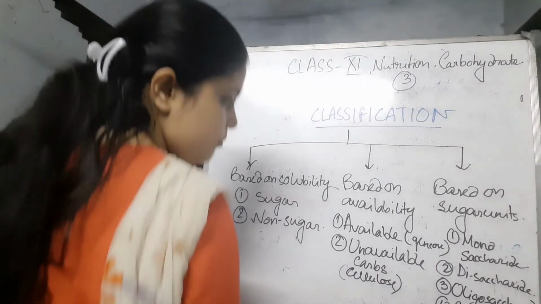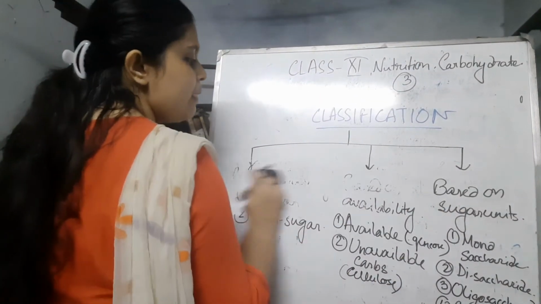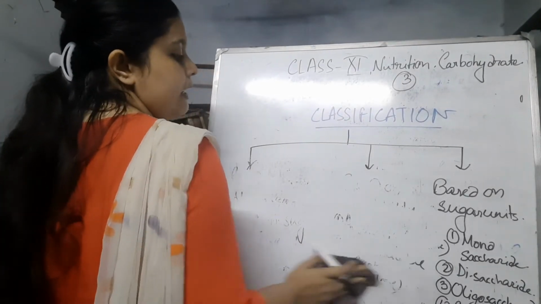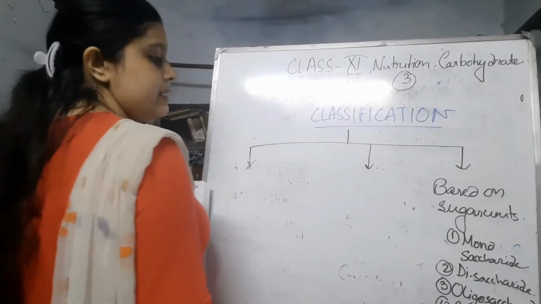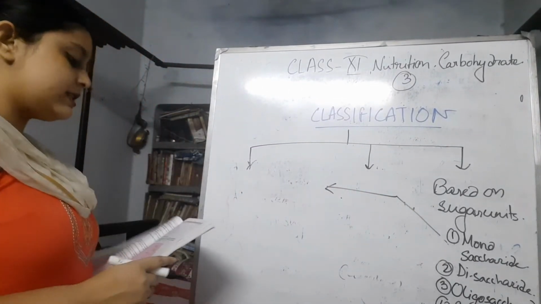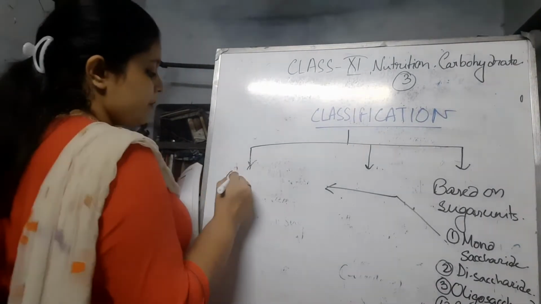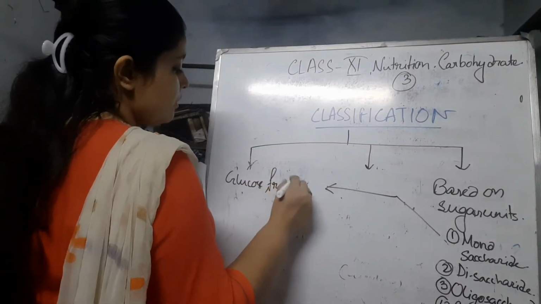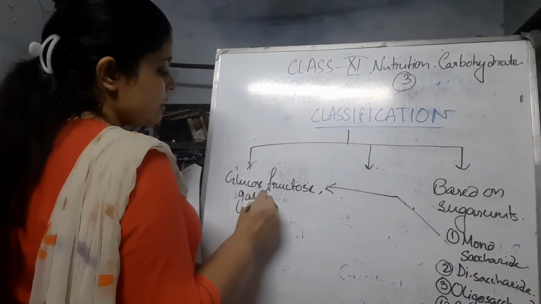I'm erasing these parts and going forward, and I'll write the examples of monosaccharide, disaccharide, oligosaccharides, polysaccharide, etc. For the monosaccharides, there are mainly three types present: glucose, fructose and galactose.